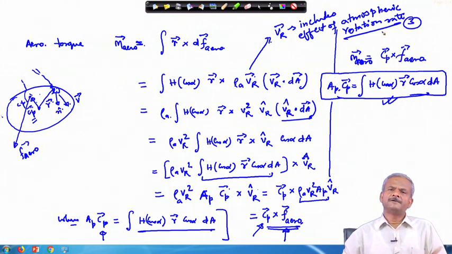Now, we will extend it to the case where the satellite is rotating with angular velocity omega.